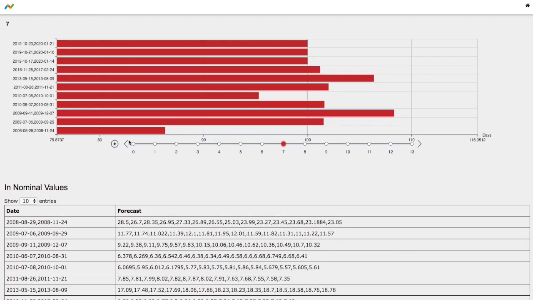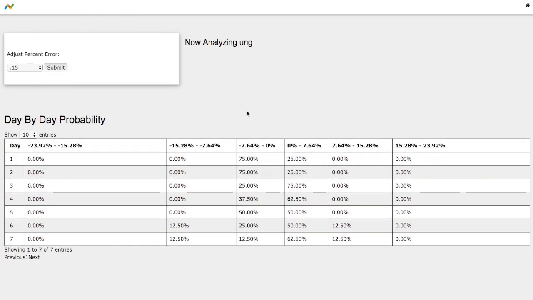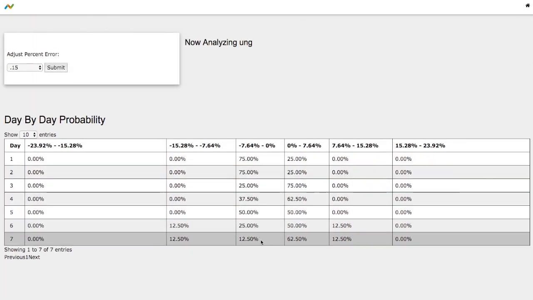So the model that we just examined was July 8th to October 1st, 2010. Back then, natural gas continued to head down lower, around 4.7%. So if we examine back up to the probability model, we do see that it meets that standard deviation with a 13% chance that natural gas would head down lower.